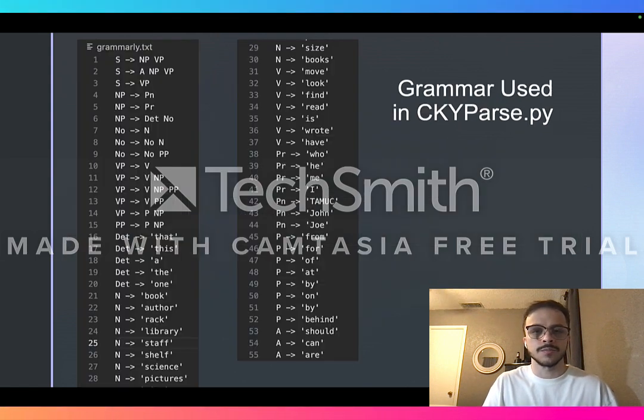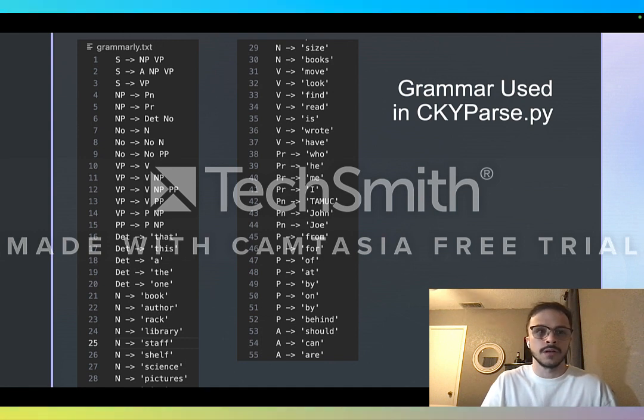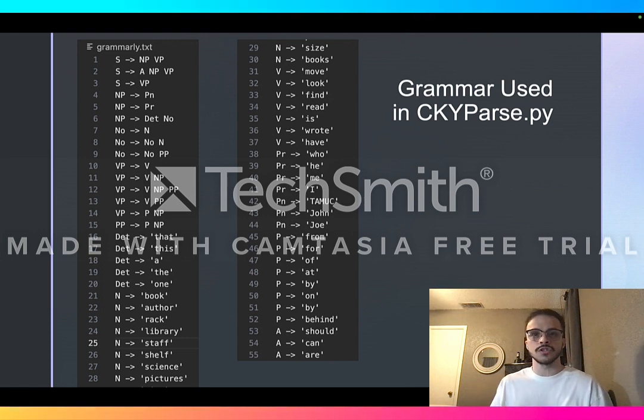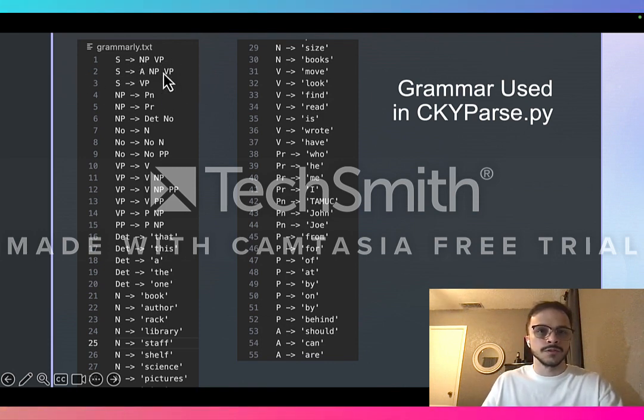So as I explained, I did go through and create a text file that has the grammar that I had defined in the beginning of the PowerPoint. And so you'll notice it's not in Chomsky normal form. This parser will go through and convert that grammar to Chomsky normal form, and then it will do the CKY parsing. And so here we're looking at the grammar file, starting with these top three. This is what's most obvious, showing us that it's not in CNF, it's in CFG, because of there being more than two terminal symbols.